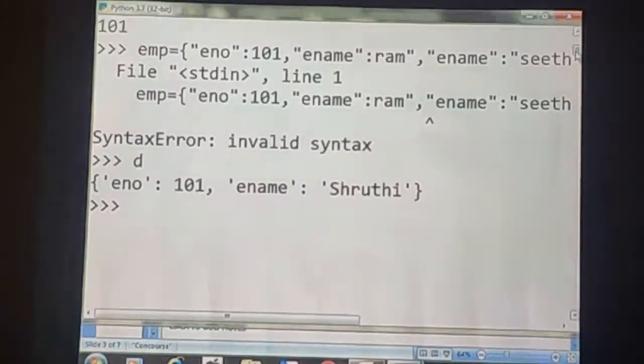Okay. If I want to change the name of the ENAME, is it possible? Yes, it is possible. Why? Because a dictionary is a mutable type. We can change the value of the key in place. See here, ENAME. With the help of the assignment operator, we can change Shruti